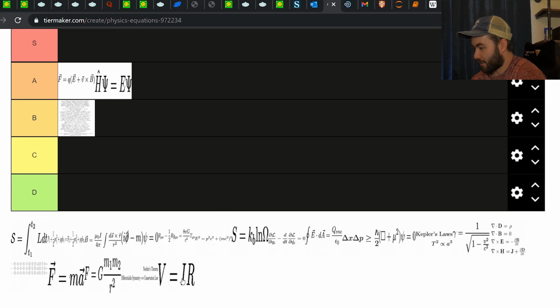Okay, the next one is Ohm's law. The voltage is equal to the current times the resistance. Honestly, I don't care about Ohm's law. Electronics is kind of cool. I know that there's people pushing aside their Arduino boards right now to type a comment about how it's the coolest thing ever. I don't use it, so I don't really have a deep appreciation for it. I haven't used it since introductory physics, so...